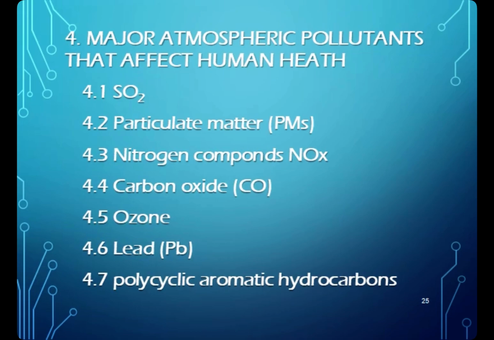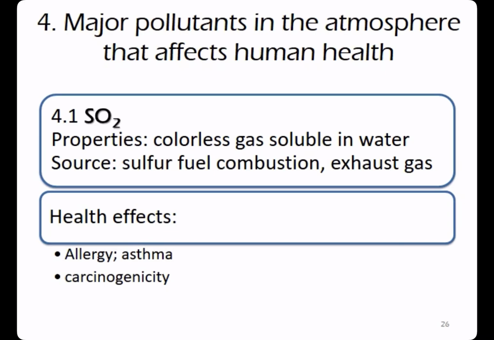In the last section, we'll talk about major air pollutants that affect human health. The first one is sulfur dioxide, which is a colorless gas soluble in water. It comes from sulfur fuel combustion and exhaust gas. The health effect includes allergy, asthma, and acid rain, of course.